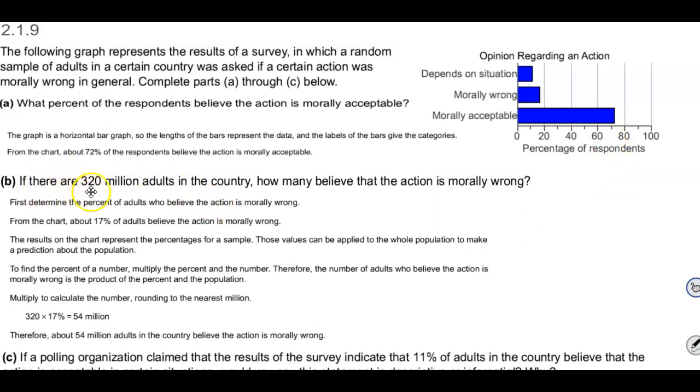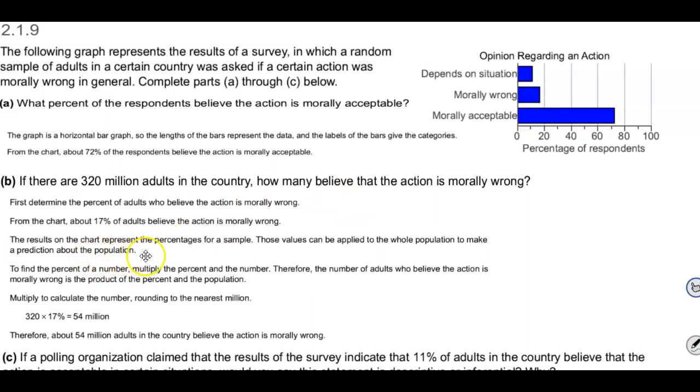Part B, if there are 320 million adults in the country, how many believe that the action is morally wrong? Well, we have to first determine the percentage of adults who believe the action is morally wrong. So you take a look up here where it says morally wrong, and from the chart, it's about 17% of adults believe the action is morally wrong.